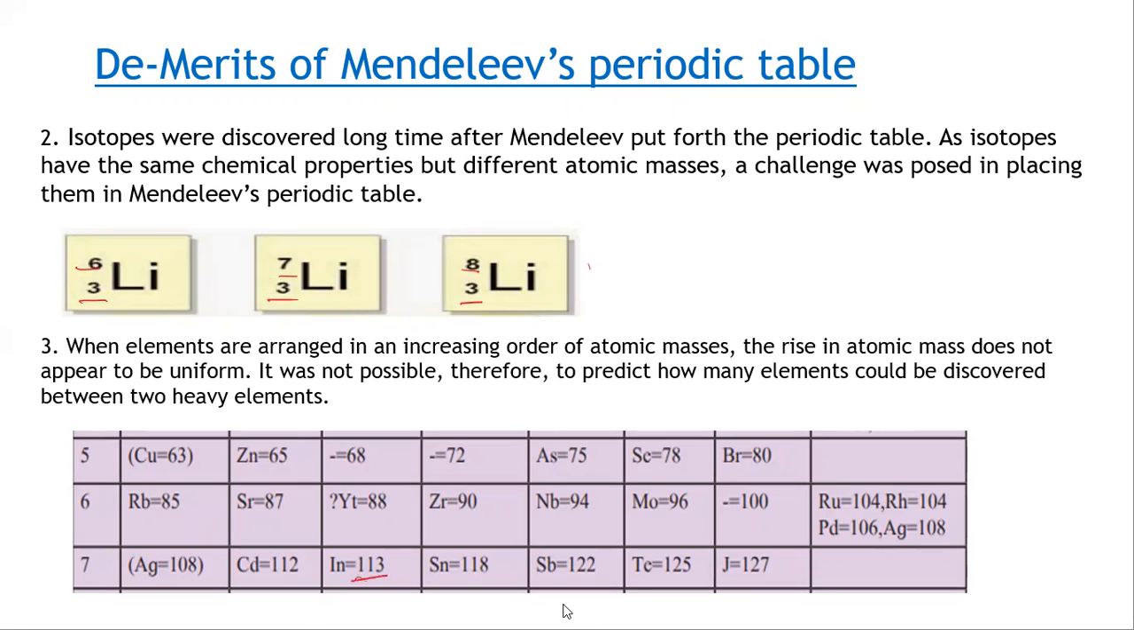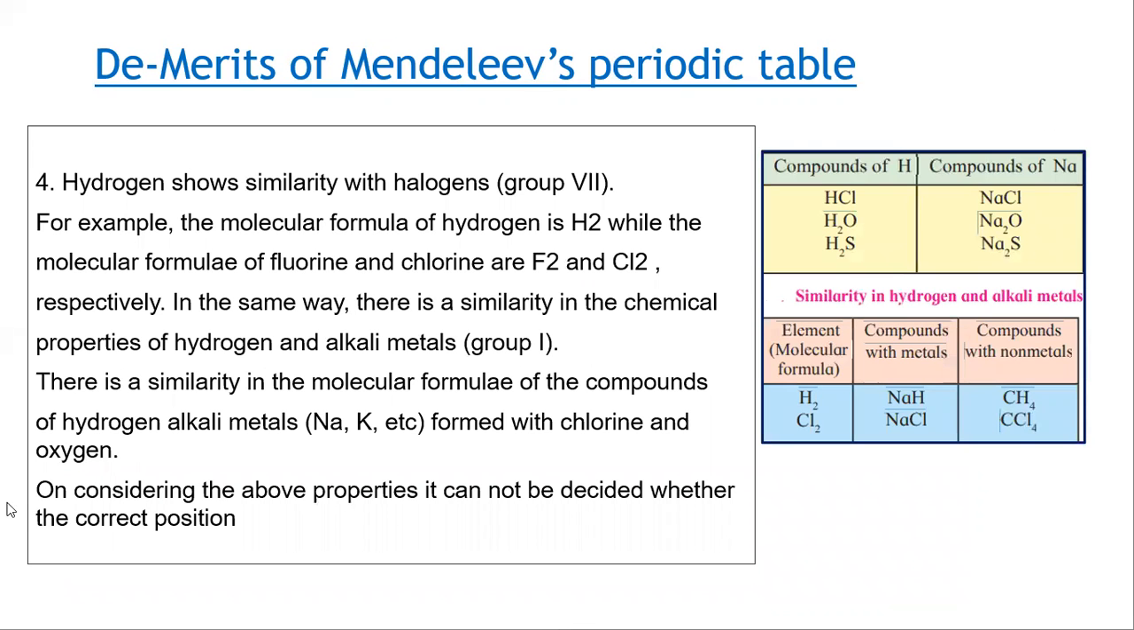See this indium and lead. 118 and 113. The difference is 5. So how many elements are there between these two elements? That Mendeleev was not able to predict. So that was another drawback. Elements were arranged in the increasing order of atomic mass, and the rise in atomic mass is not uniform. That was another demerit. Then the last demerit is hydrogen shows similarity with halogens.